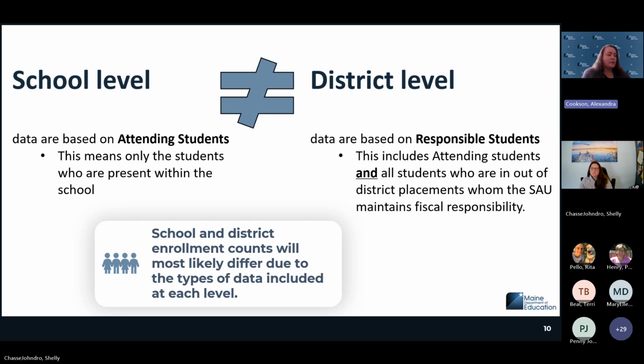It could be students who are in special purpose private schools, regional programs, any of those situations. Those students would be considered responsible students, but they're not going to count as attending students. So you would see the difference in the count of the district level and the school level in that instance. They're not going to match one-to-one. We'll see an example of that in the next slide.